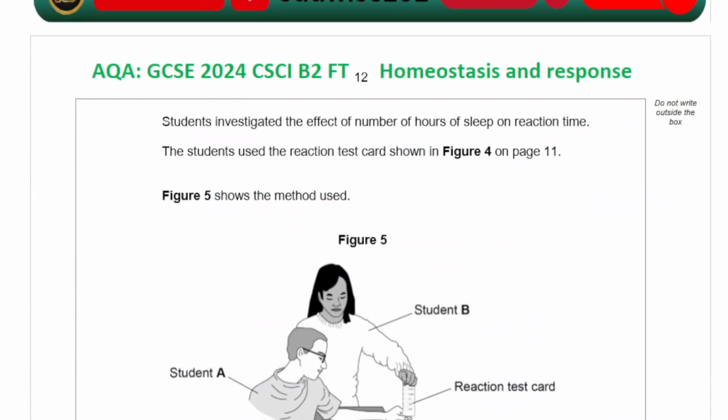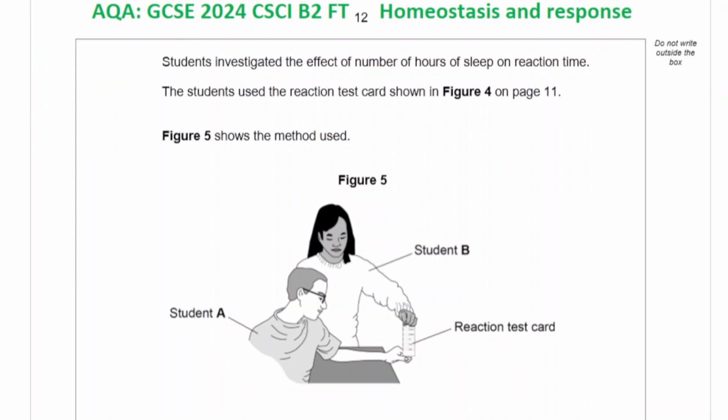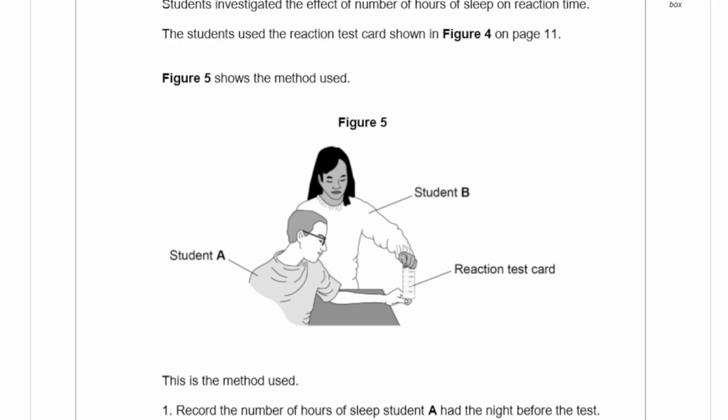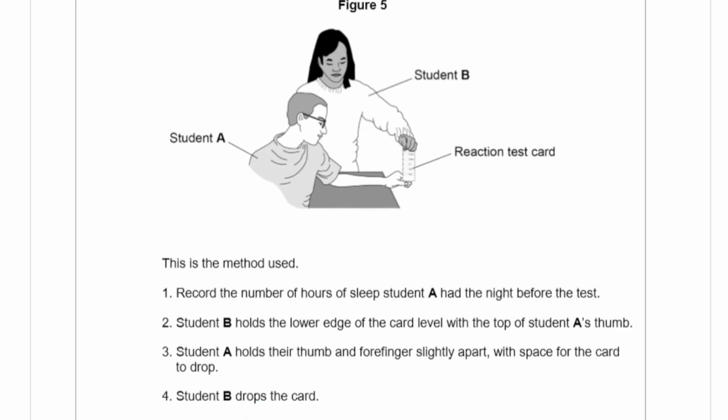Students investigated the effect of number of hours of sleep on reaction time. The student used the reaction test card shown in figure 4 on page 11. Figure 5 shows the test used. Student A has the reaction test card. Student B is dropping the test card. So this is also actually a required practical that you need to know about, reaction time. You usually drop a ruler. Here you are using a reaction test card, which is actually a bit simpler.